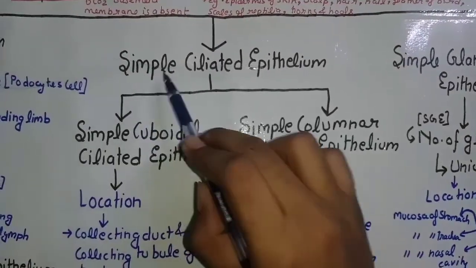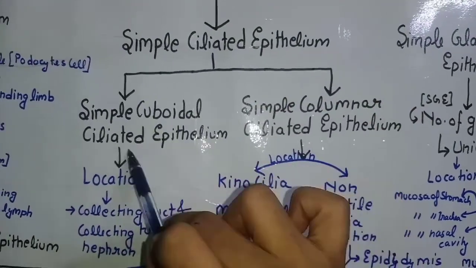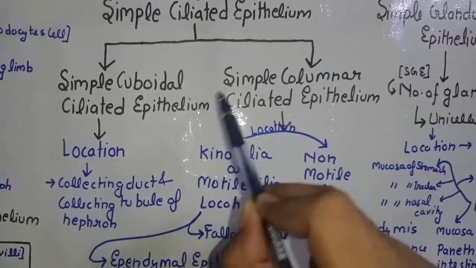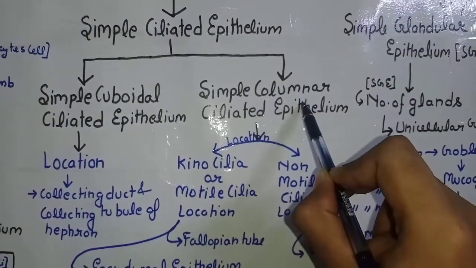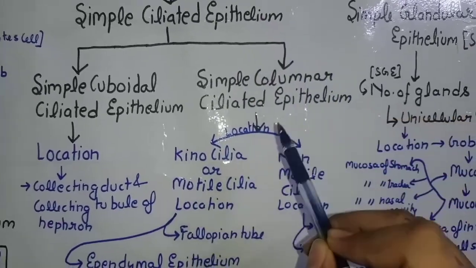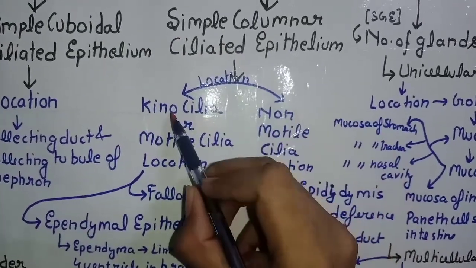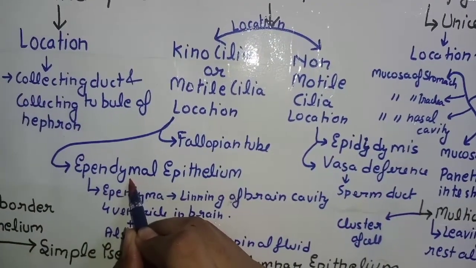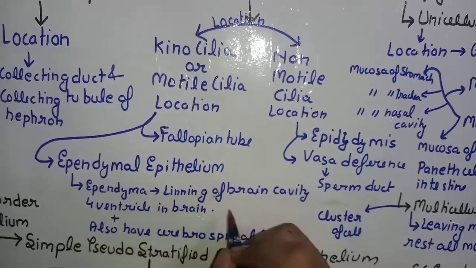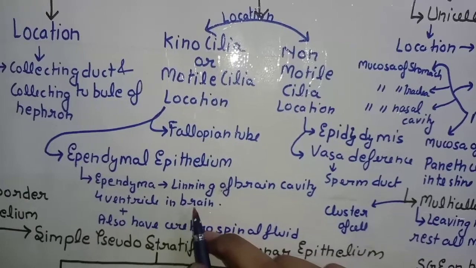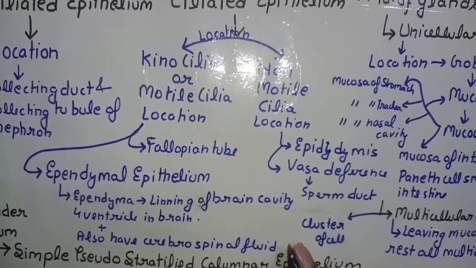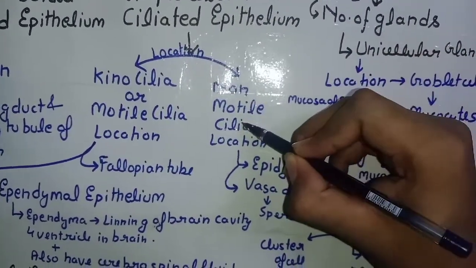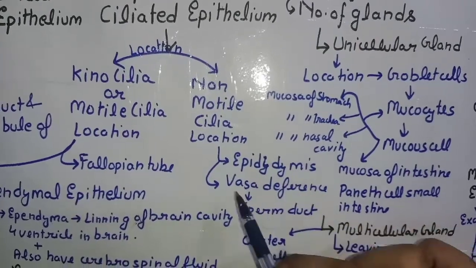Now coming to simple ciliated epithelium. It is of two types. Simple cuboidal ciliated epithelium location is the collecting duct and collecting tubule of the nephron, and simple columnar ciliated epithelium is another type of simple ciliated epithelium. Simple columnar ciliated epithelium has motile cilia in the fallopian tube and in the ependymal epithelium, which is the ependyma, the lining of the brain cavity. Four ventricles are present in the brain and also have cerebrospinal fluid. Another location of simple columnar ciliated epithelium, with non-motile cilia, is the epididymis and vas deferens, which is the sperm duct.